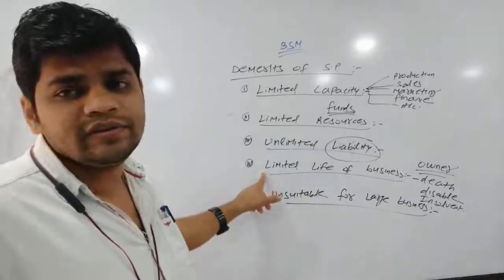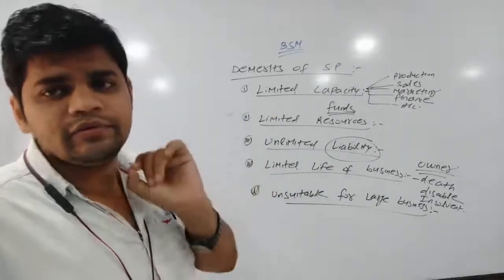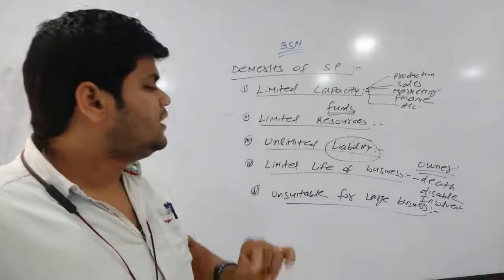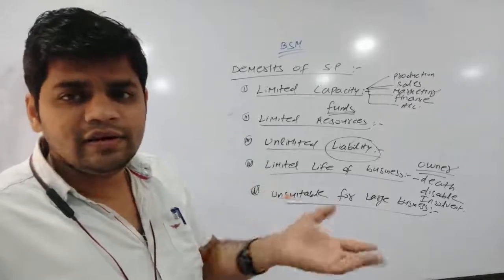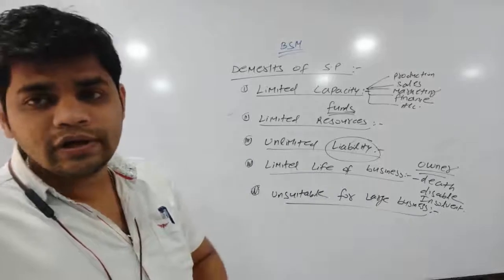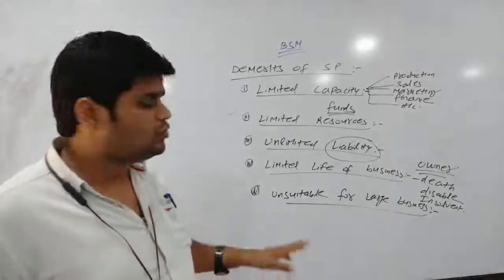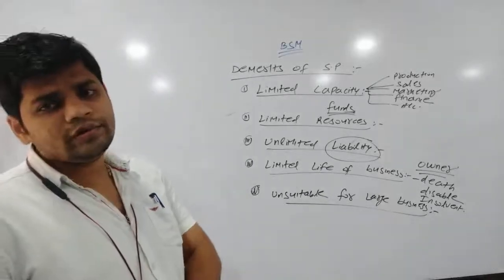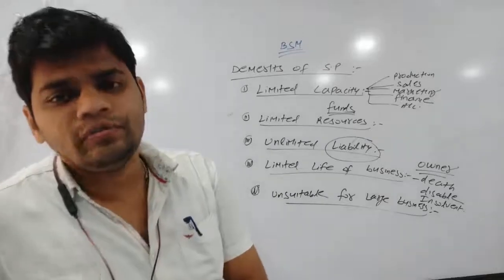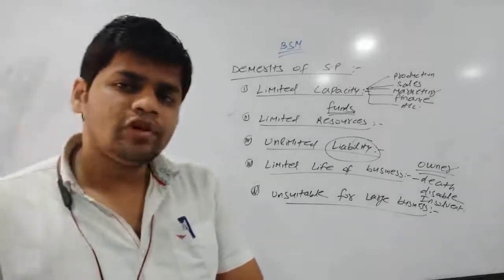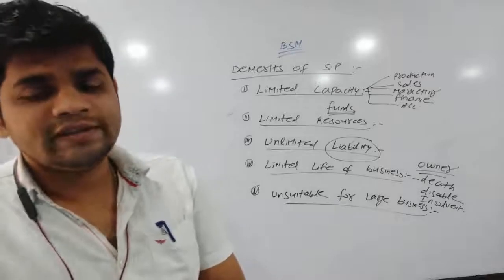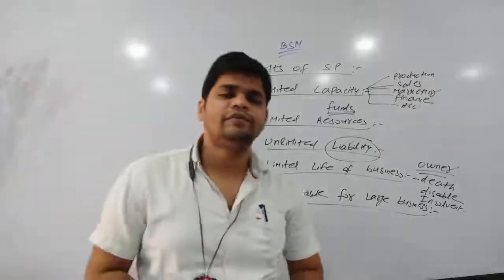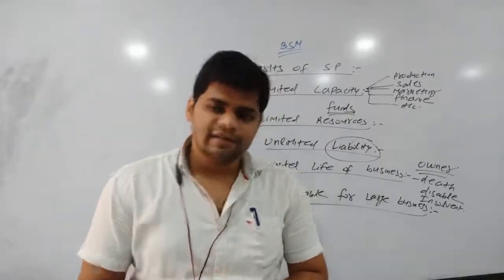Limited life of the business. The life of a sole tradership business is very limited because due to the death, insolvency or disability of the sole trader, the business may face closure. Unsuitable for large scale business because it requires more money, more finance, more employees. So that's why sole tradership business is not suitable in case of large scale businesses.